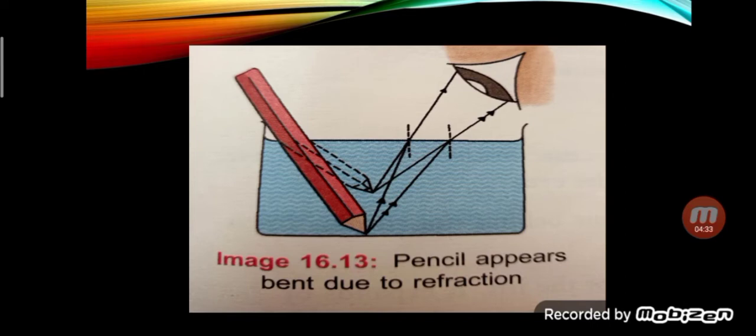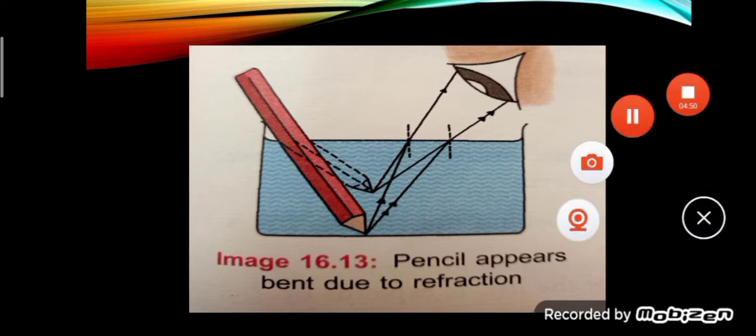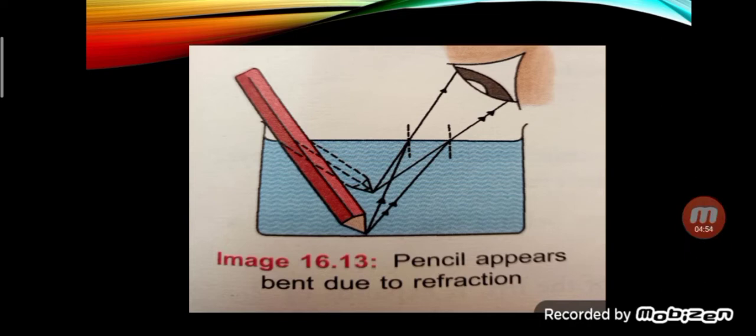Here you can see a few effects of refraction. It is an example of the effect of refraction, that is, a pencil dipped in a glass of water appears to be bent. And this is due to refraction. The light rays coming from the pencil below the water bend when they enter air. When they reach our eyes, we see a raised image of the pencil in water.